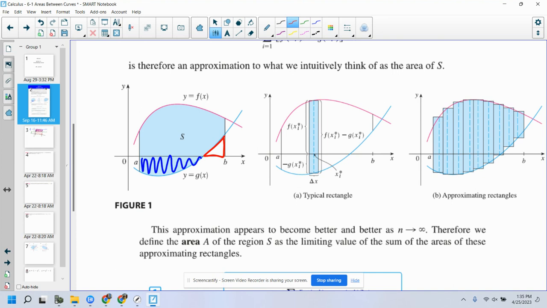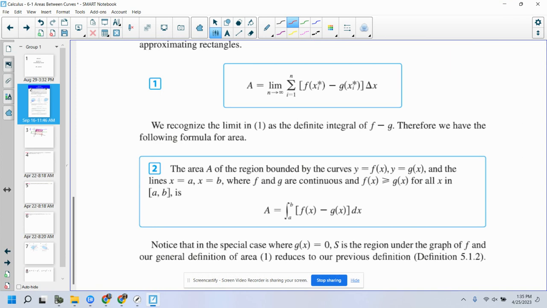Okay. All right. So here is our formal definition of how to find the area between two curves. You could separate them, or you could make this one big statement. It's honestly going to be easier if we keep it as one big statement. The integral from a to b of f of x minus g of x. You just find the difference of the two functions. Then you find the integral of that, whatever that is. Don't forget the dx.